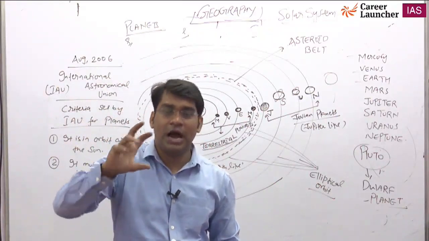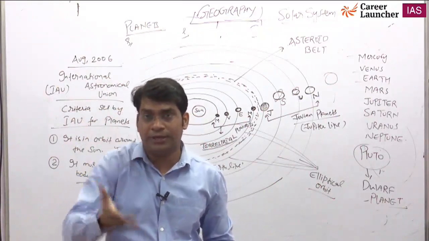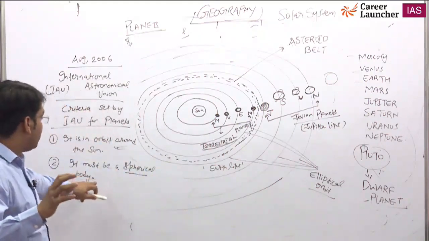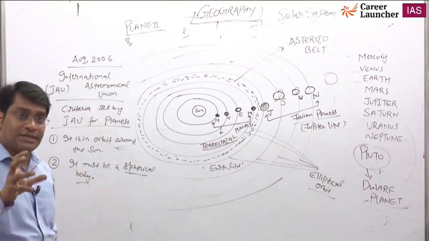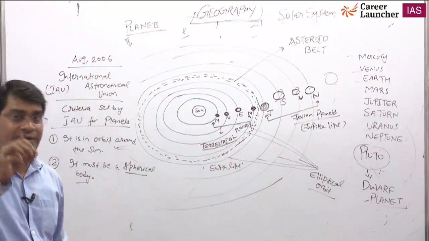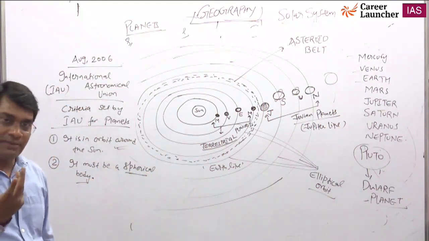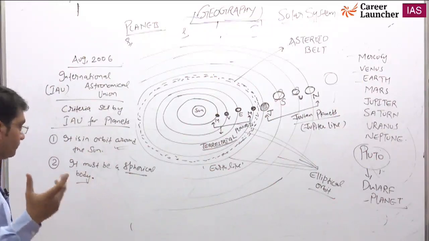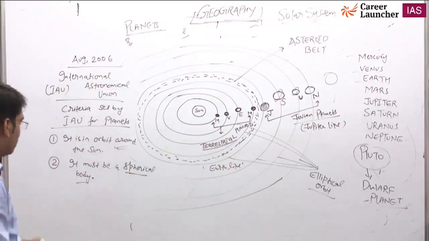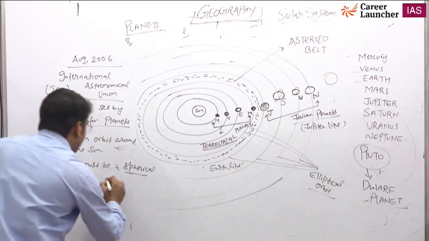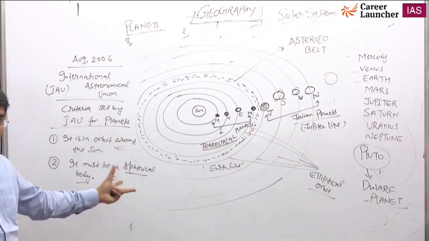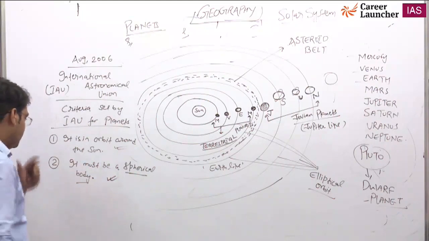It must be in hydrostatic equilibrium, and the object that is spherical in shape depends on its own gravitational force. Just like Earth has its own gravitation, Earth has its own shape, spherical. Again, Pluto passed this condition also. Pluto fulfilled the second condition.